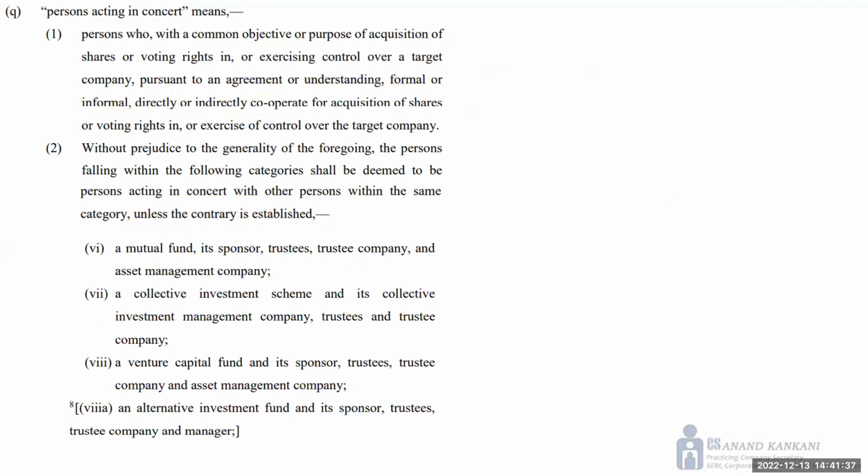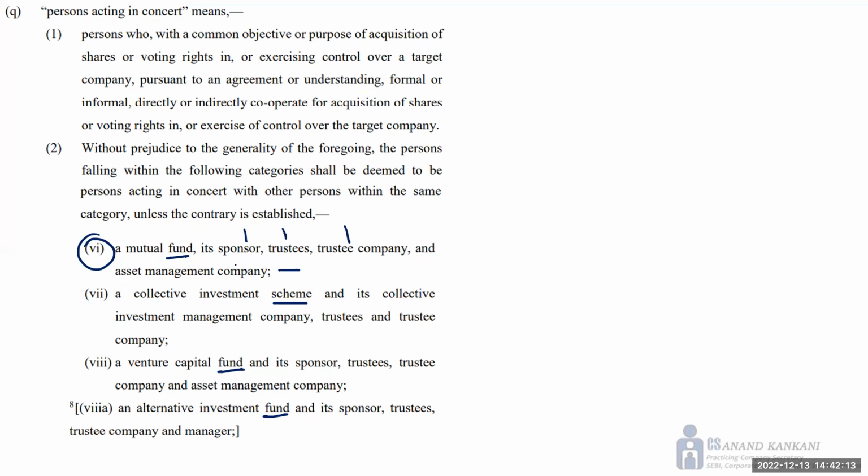One is this part. The second part is you have mutual fund, you have collective investment scheme, you have venture capital fund, you have alternate investment fund. All these funds, whether it's mutual fund, CIS, or venture capital fund, or alternate investment fund, they are going to have a sponsor, trustee company, and the asset management company, or there will be a manager. So they all are considered as one. So let's say there is a mutual fund, the sponsor of the mutual fund, the trustee company, and the asset management company of that mutual fund would be considered deemed to be PAC.